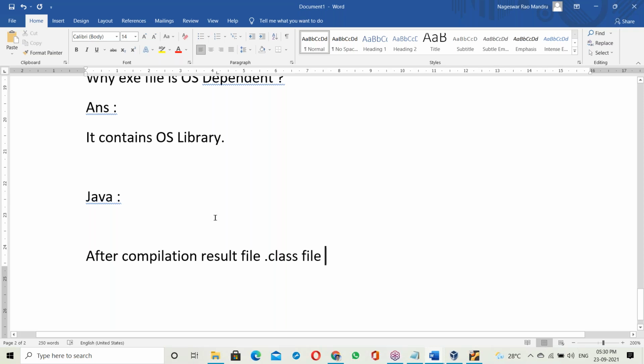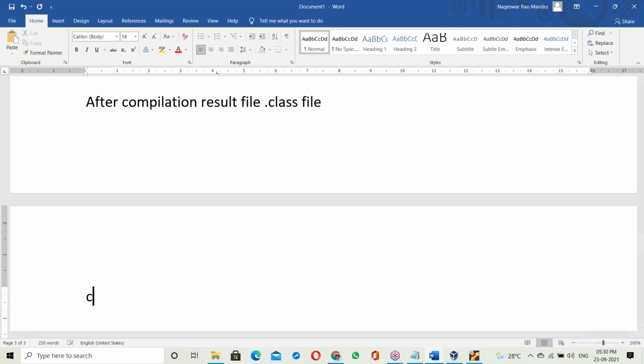So what is a dot class file? What does the dot class file contain?